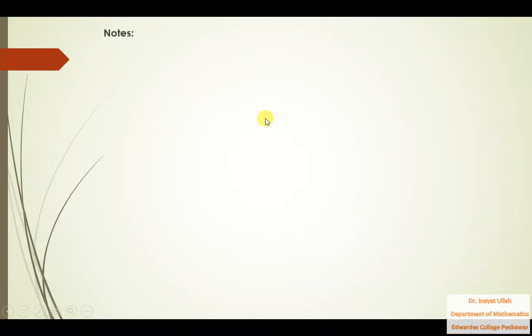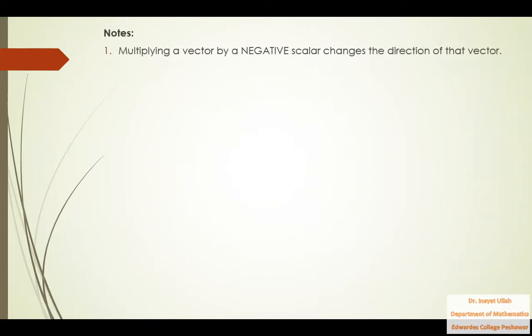Now in this slide we will be studying about a number which is a negative number. If you multiply a negative number with a vector, so when a vector is multiplied by a negative number, it changes its direction. If a vector a is in this direction and you multiply this vector by -1, so it will change the direction to that side. So that is the purpose of this first note.